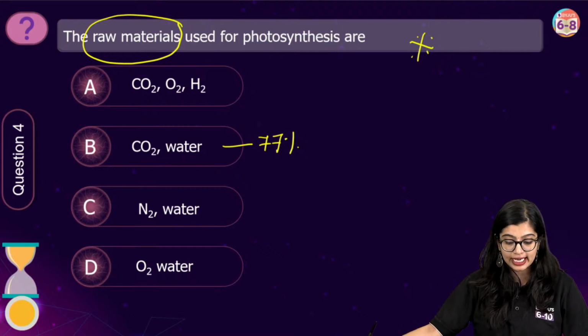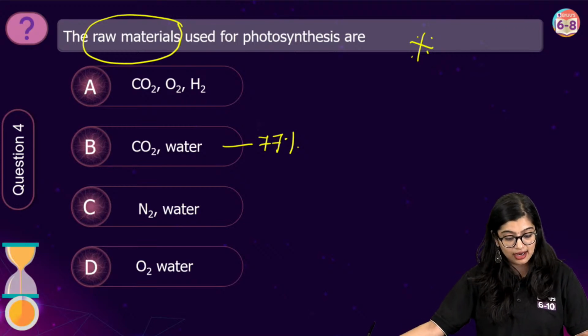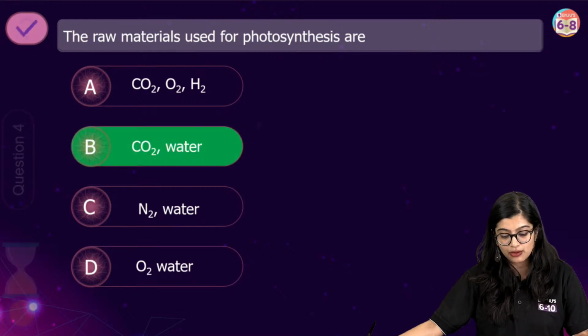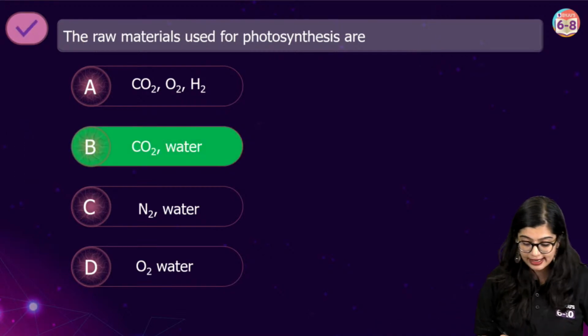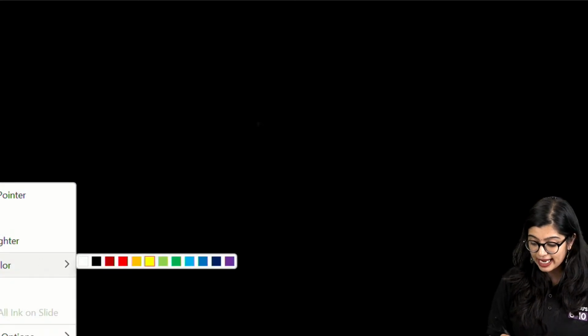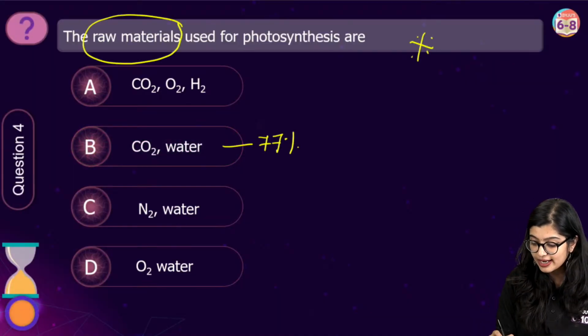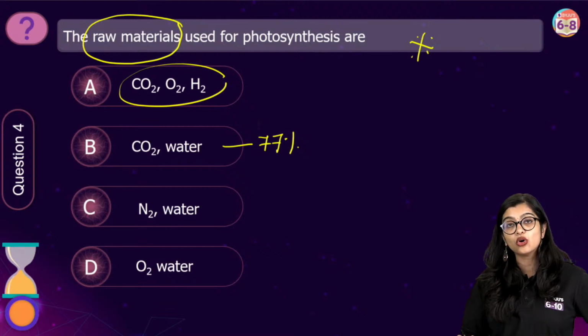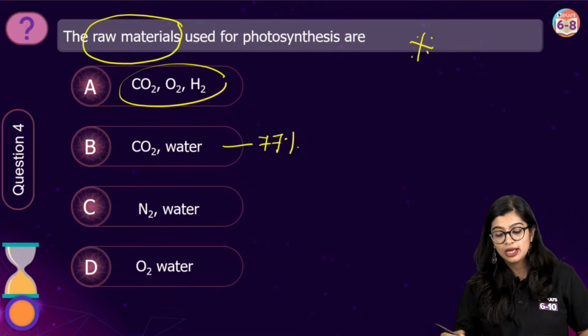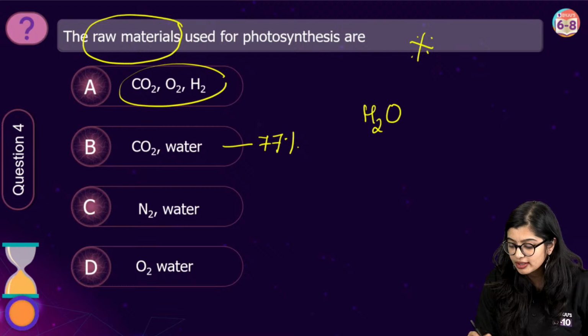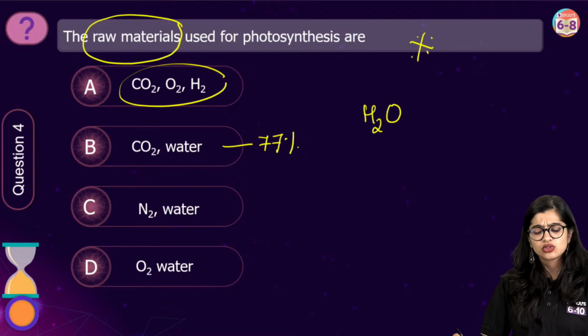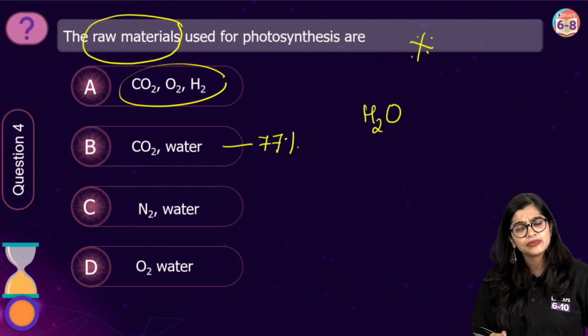In this particular case, we know that the correct answer here is nothing but option B, which is carbon dioxide and water. Now, many of you, please understand, why not A? Very good question. Here it's asking, ma'am, why not CO2, O2 and H2? Because what is water? Water is H2O, right? So that means it has hydrogen, it has oxygen.